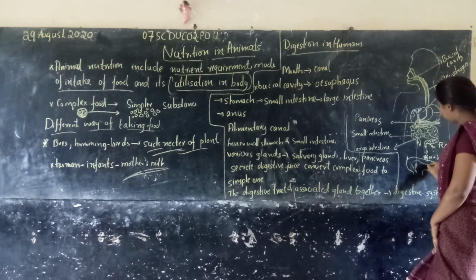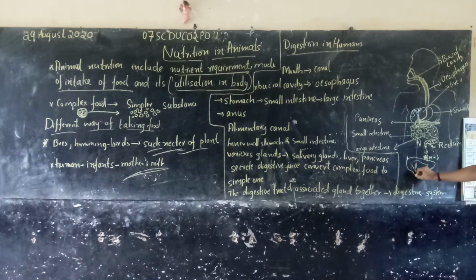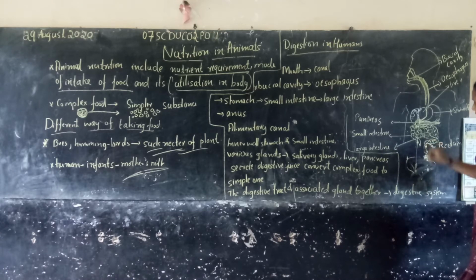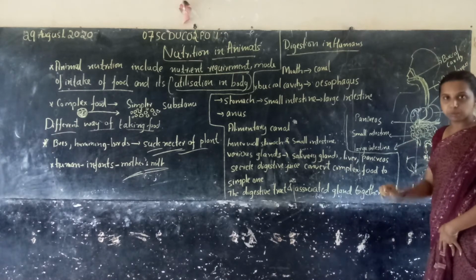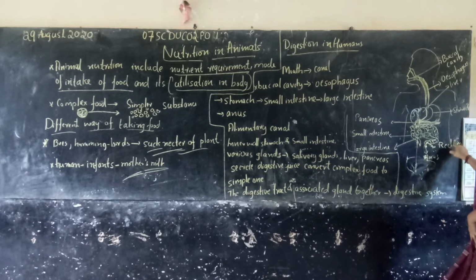You have to observe your textbook, so I can't draw properly. So this is the large intestine. Then the end of the large intestine is the anus. This anus is where the waste particles are removed, and the tip here is called the rectum.